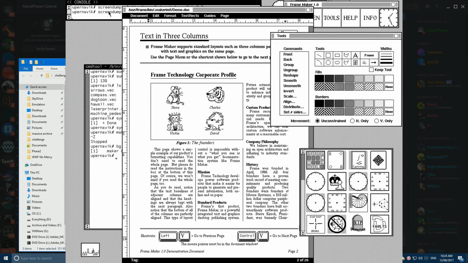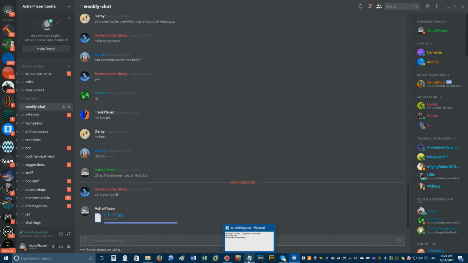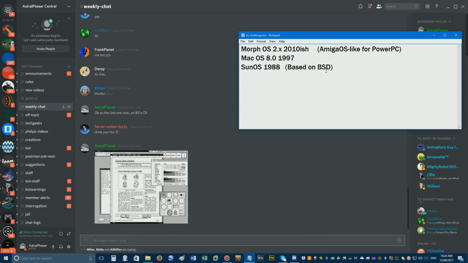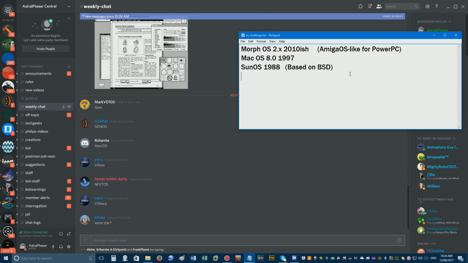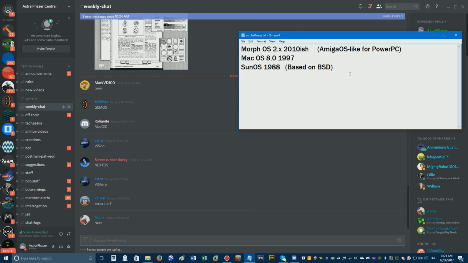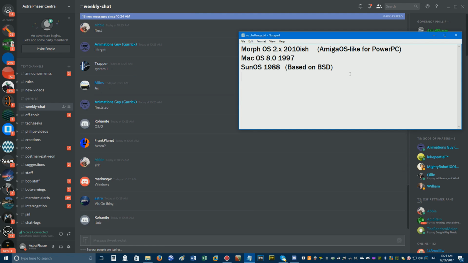It's an 80s operating system. 3, 2, 1. Go. Come on, hurry up. Go. Okay, here we go. An 80s operating system. So it's not GemOS, it's not macOS 1, it's not NextOS, it's not OS/2, it's not Acorn, it's not Windows, it's not... Oh wait, Miles got it, SunOS. But you've got to tell me what version of SunOS it is.